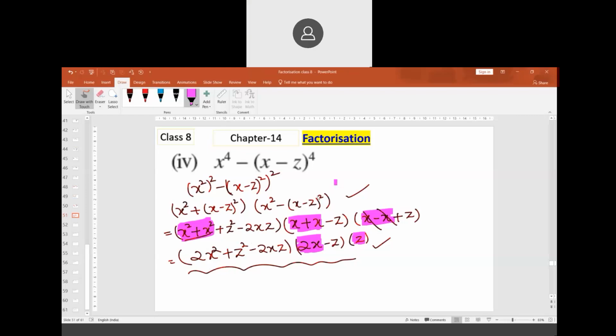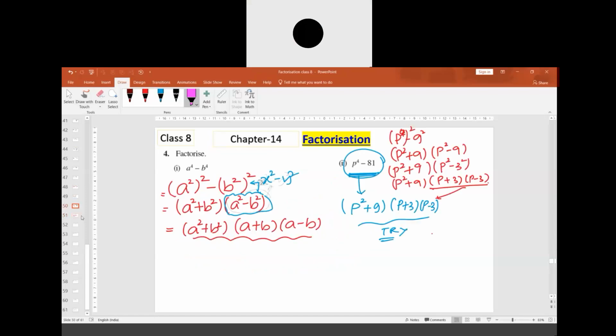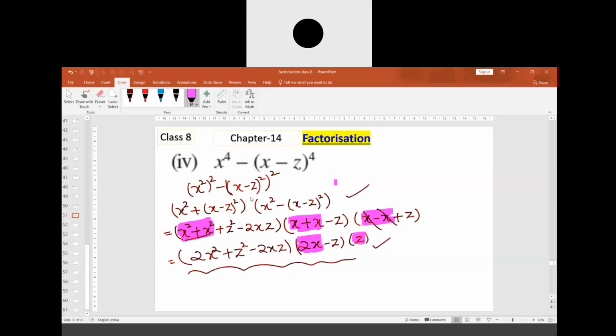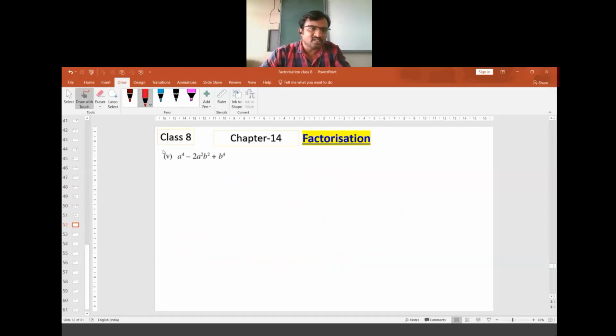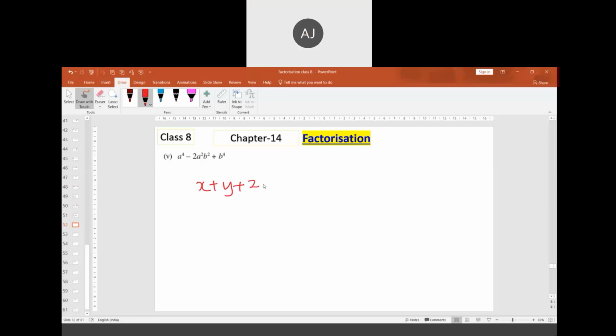Sir, I have one doubt. In the previous question, we had two expressions, x plus y plus z and x minus y minus z. So from these two terms, can plus and minus get cancelled? I have to see the question, otherwise I can't tell. Tell the question, I'll write here. She got the two factors: x plus y plus z in bracket, and x minus y plus z.